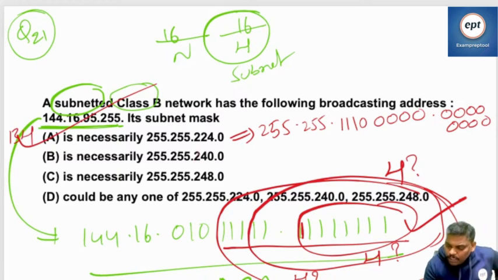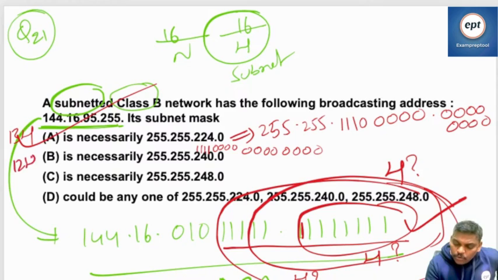According to option B, 240 means 4 zeros, and here 8 more zeros. According to option B, 4 plus 8, 12 bits are host. If 12 bits are host in the DBA, 12 ones should be there. Yes, that is also correct.